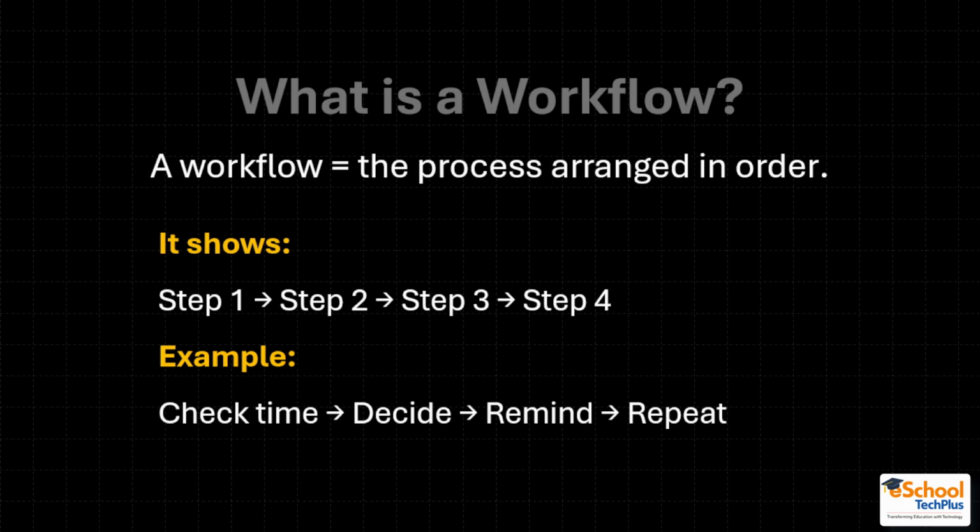Suppose, for example, you have to go to your school. What are the sequential steps? First you have to pack your bag, then you have to board your school bus, then you have to arrive at the school, then you have to go to the classroom. You cannot do step 3 in the place of step number 1, right? So everything is sequential in a workflow.